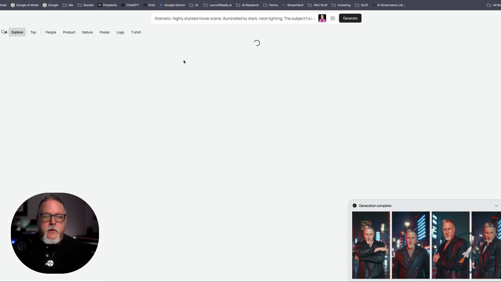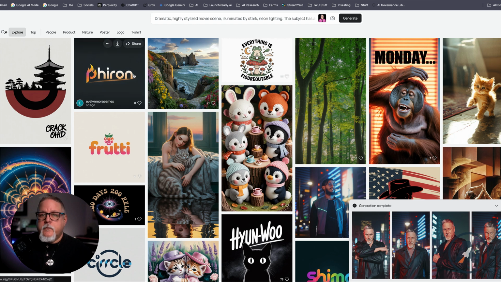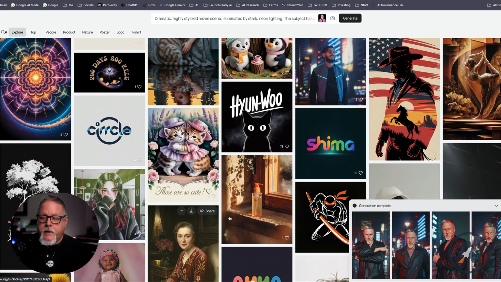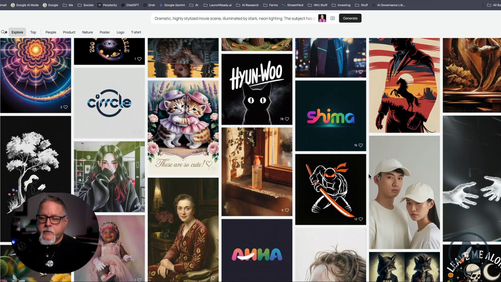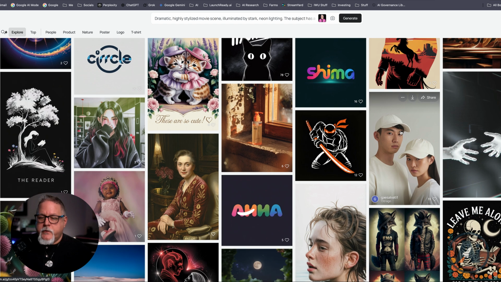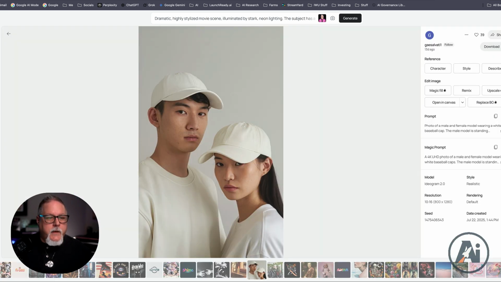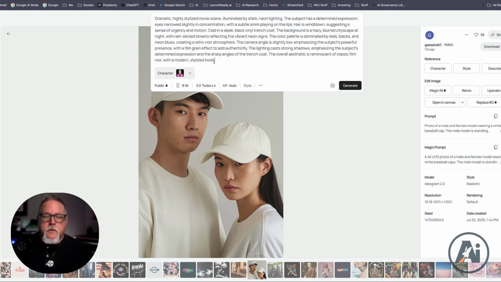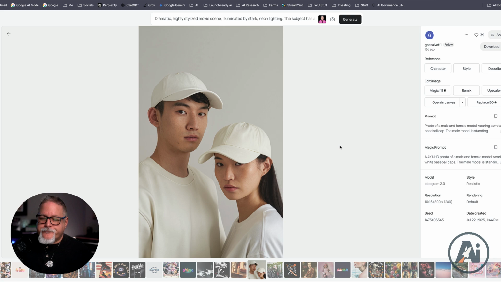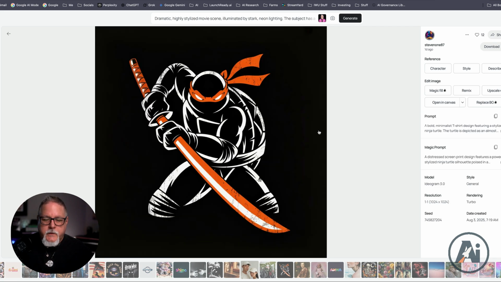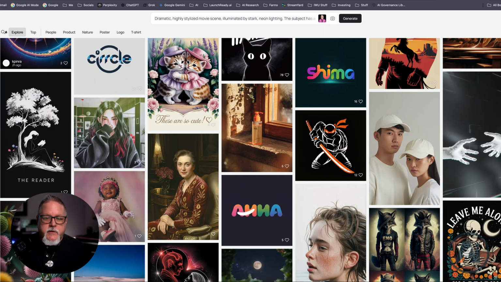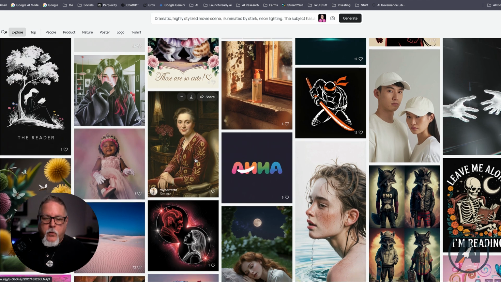Now, you can make your own characters. You can go in here and use other characters that have been generated. Maybe you're doing an ad and you want an Asian couple. Here you go. You could use this, or you can look at whatever image here that you want and just be able to take that and then make it your own.